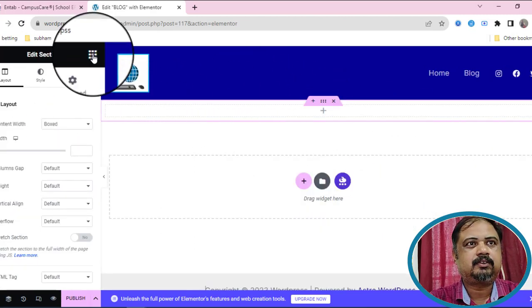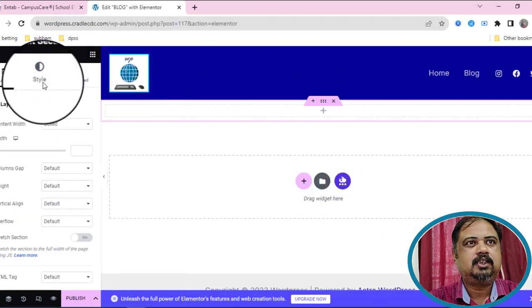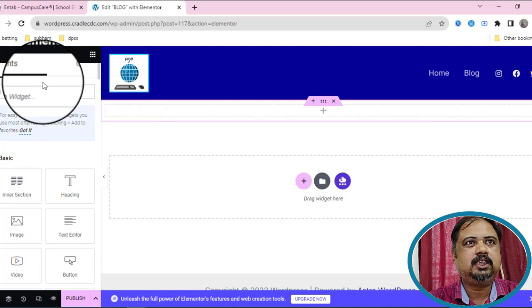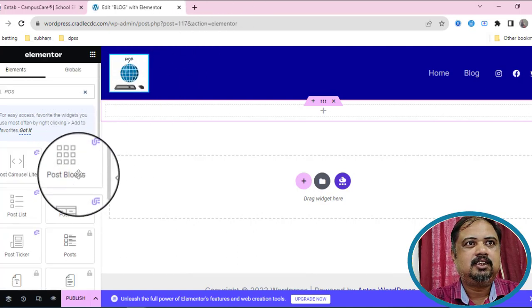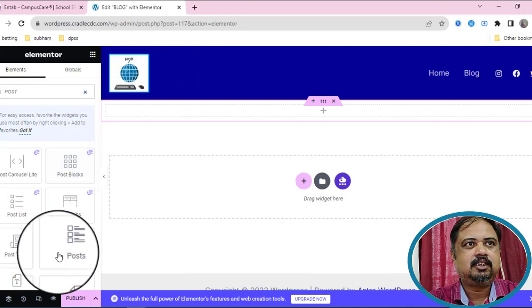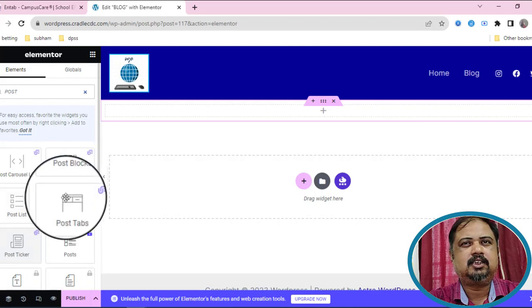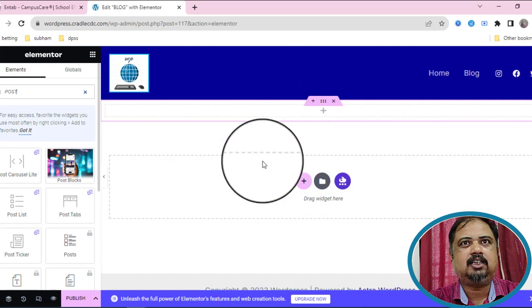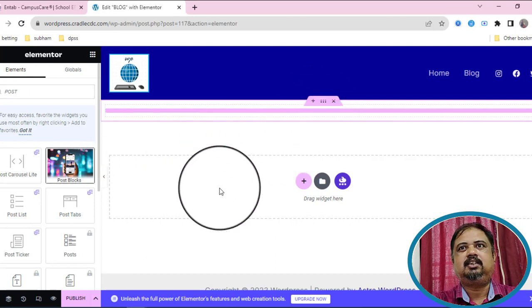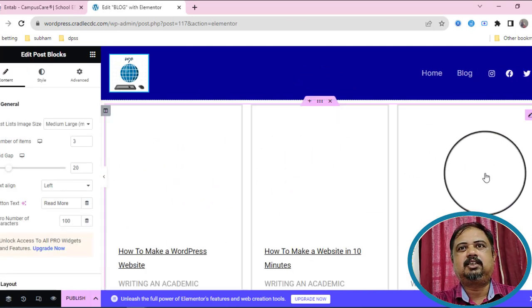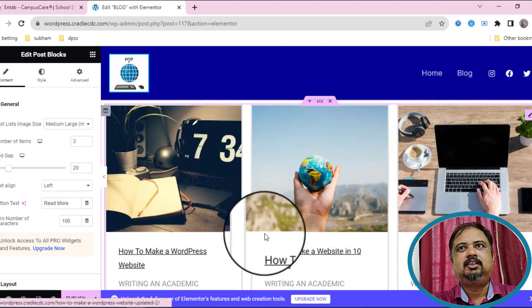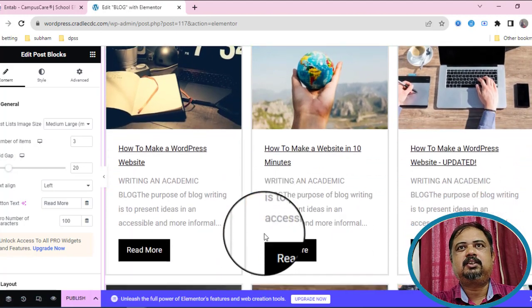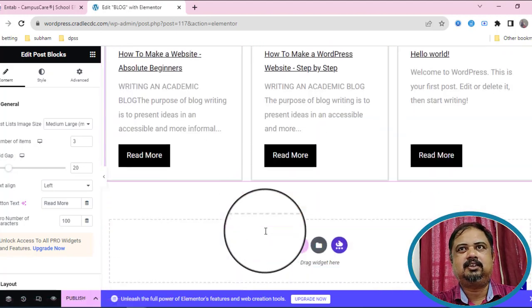Post. See, post blocks. So we need that. We have to click here. Add. See, the post block is coming. Whatever posts we did, it is shown like that.